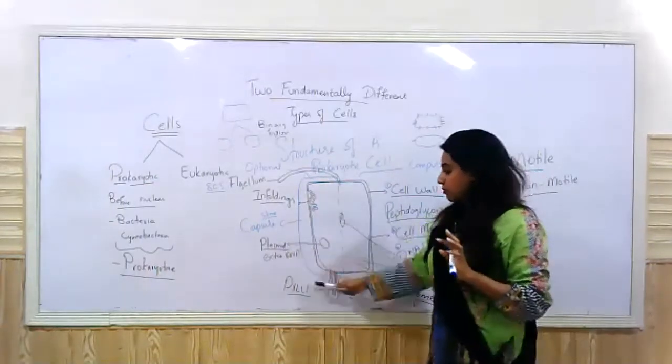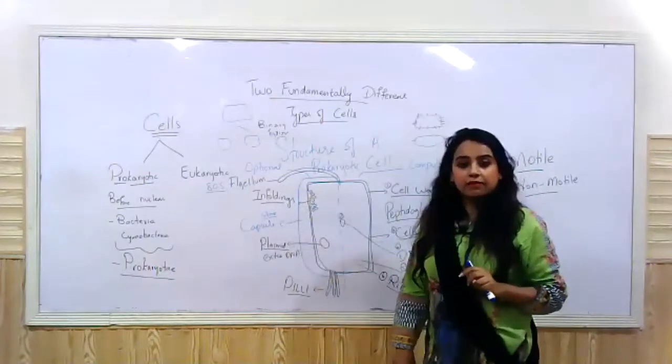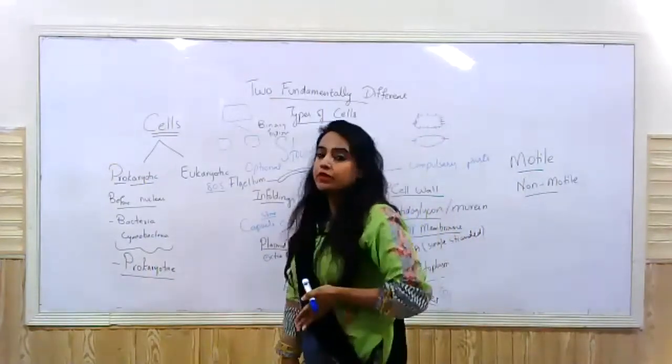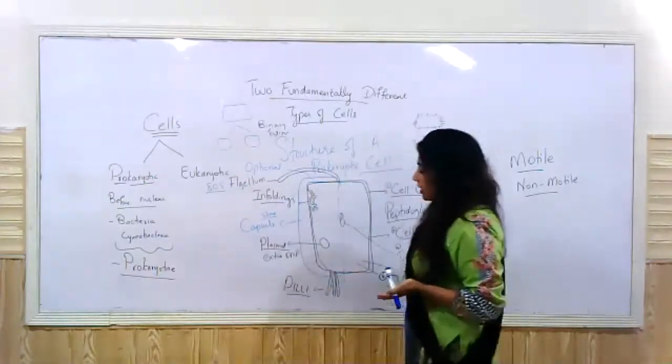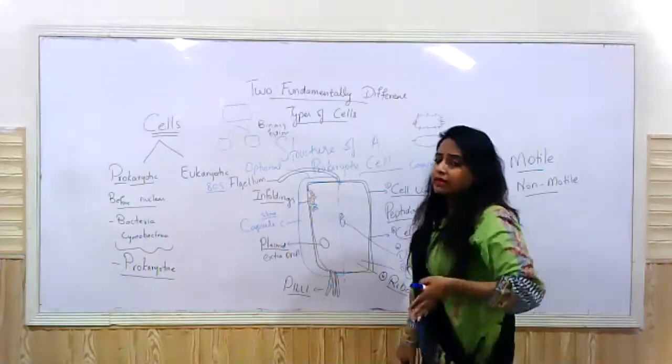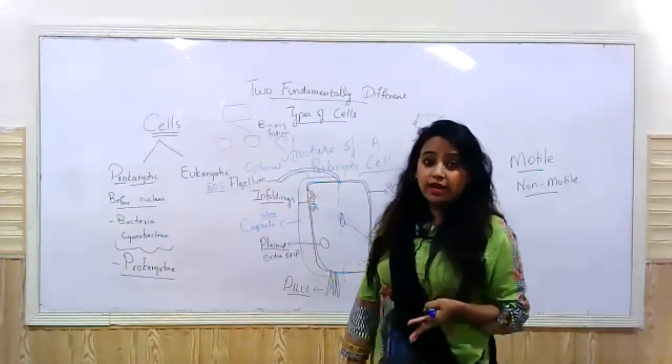The outermost boundary is called the slime capsule. In some cases, it is to provide extra protection to the bacterial cell. Then there is an extra DNA, which is known as what? Plasmid. Some bacteria may have it, others may not have it, right?